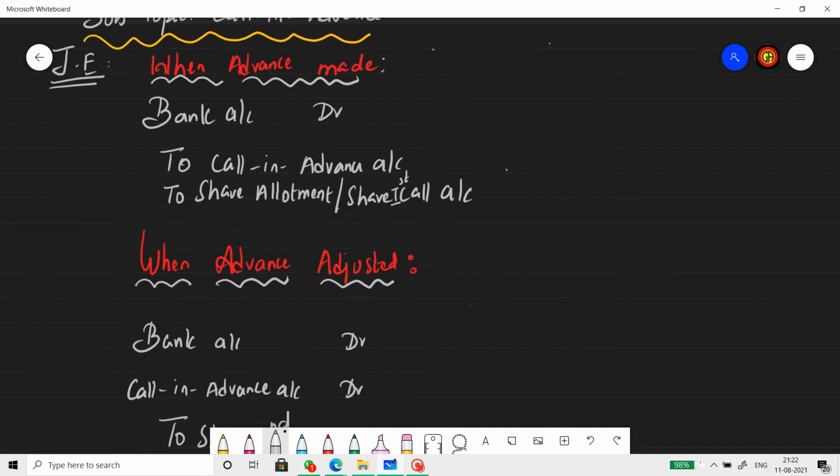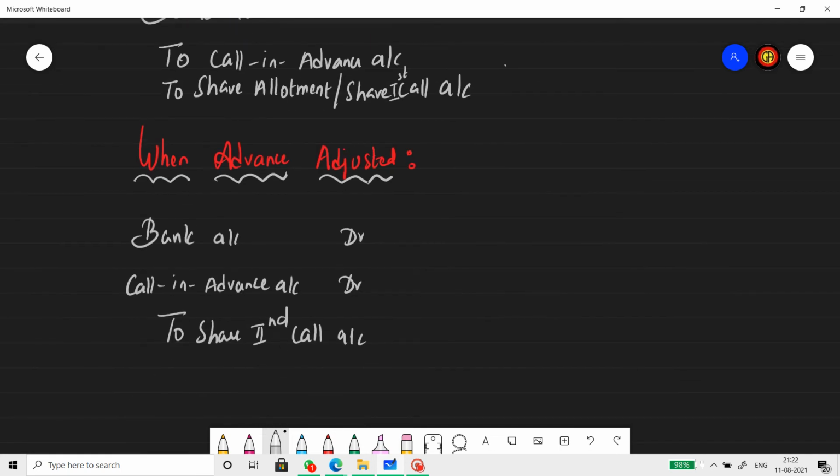Now, when that particular installment is called for, at that time this advance money will be adjusted. So calls in advance credited here, calls in advance will be debited. So if a person has paid first call along with allotment, advance will be recorded at the stage of allotment and will be adjusted at the stage of call. So adjusting entry will be bank account debtor, calls in advance account debtor to share second call. So all this second call, first call changes from case to case.